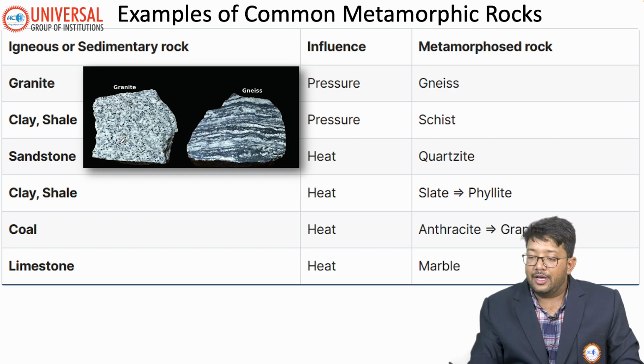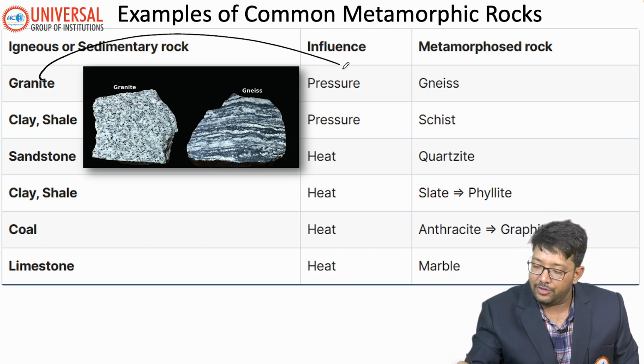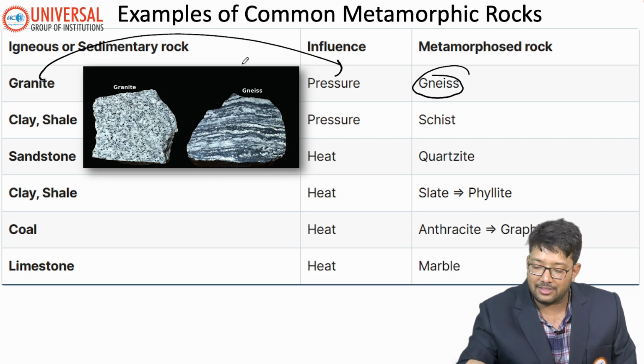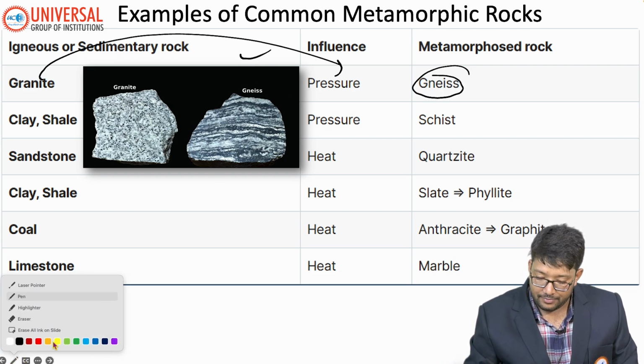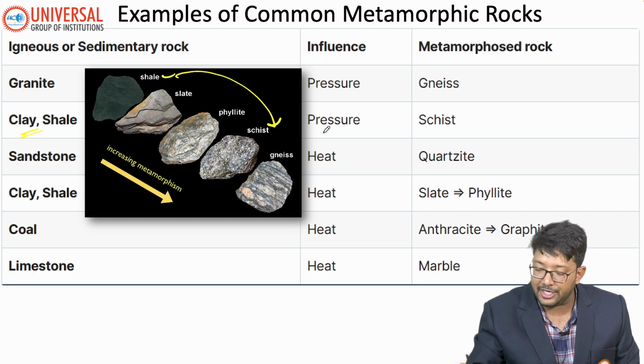Some common examples of metamorphic rocks: granite, under the influence of pressure, changes into gneiss. Then clay changes into shale, and shale changes into schist due to high pressure.